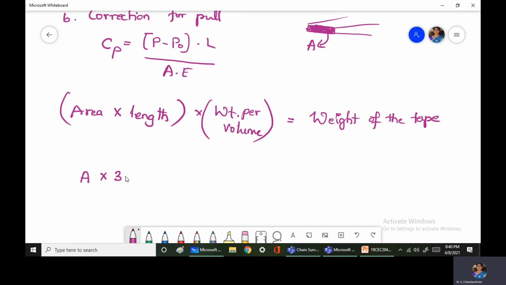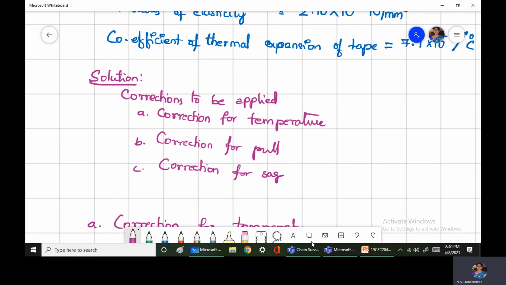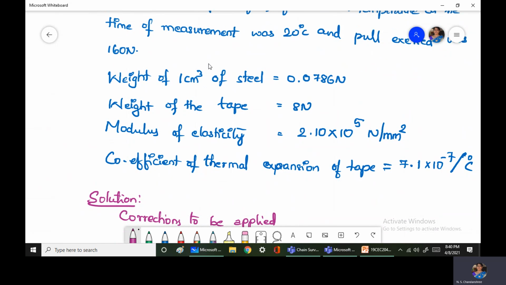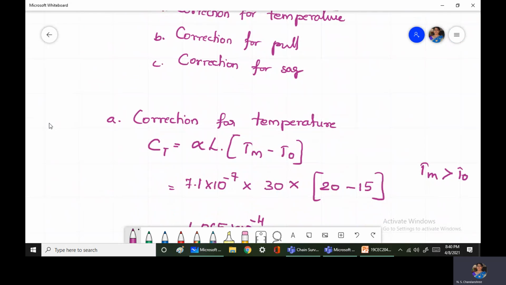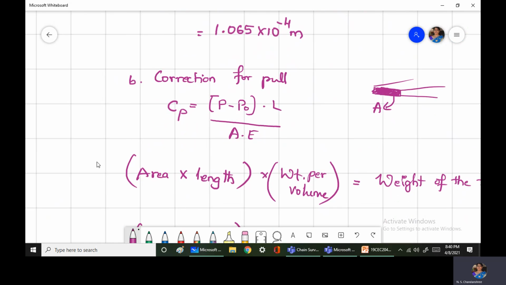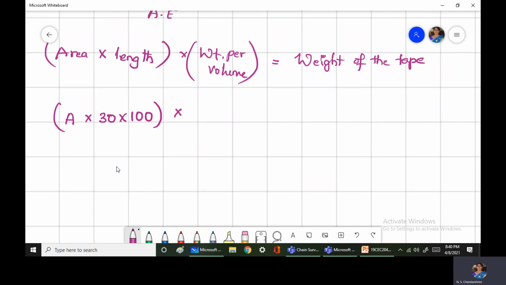Length of the tape is 30 meters. So 30 meters should be converted into centimeters. This conversion is done because weight of the tape per unit volume, here the unit volume that they have mentioned is 1 centimeter cube, so we have to convert it into centimeter here.